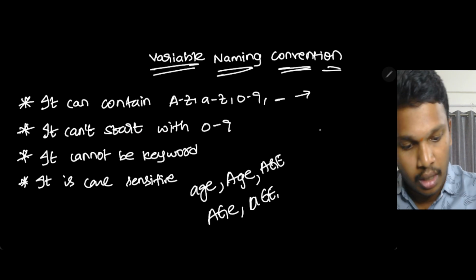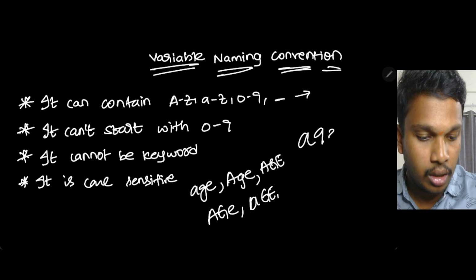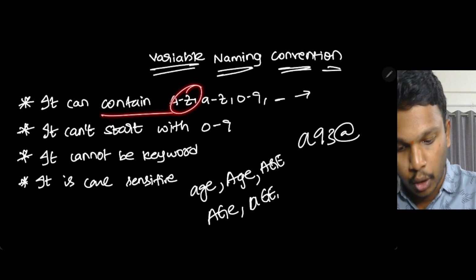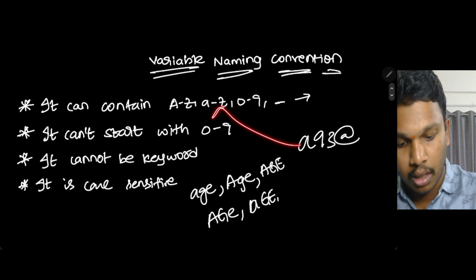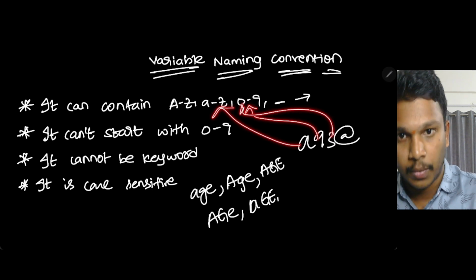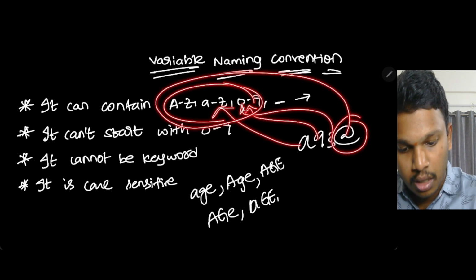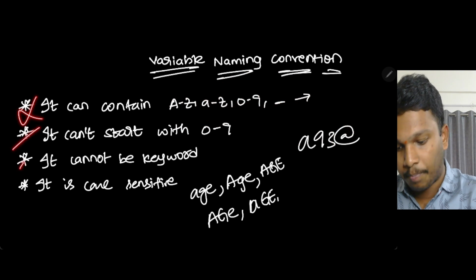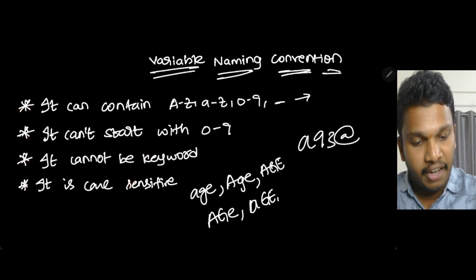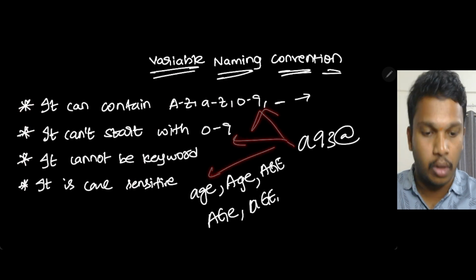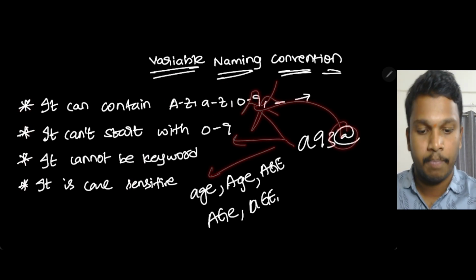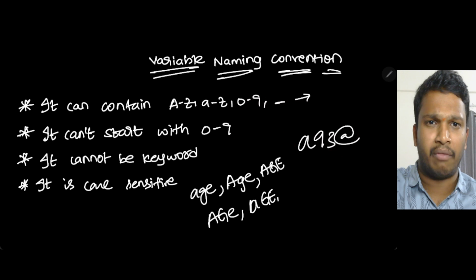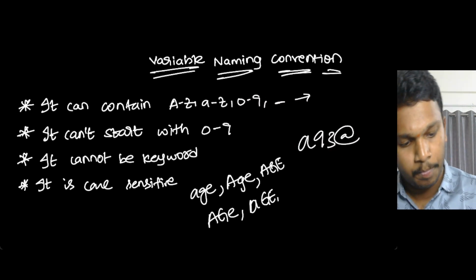Now let's see one more. a93@. First condition, it can contain A to Z, small a to z, 0 to 9, underscore. Small a, okay. 9, okay. 3, okay. And the at-the-rate symbol is not there in this. So don't think too much. If any one of the rules fails, even though the others are accepted, it is not a variable. If one of the rules is not satisfied, then it is not a variable. This at-the-rate symbol is failing the first rule, so this is not a variable. I hope I made you understand very clearly what the variable naming convention means and what the rules for naming a variable are.